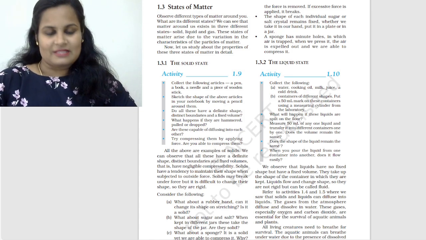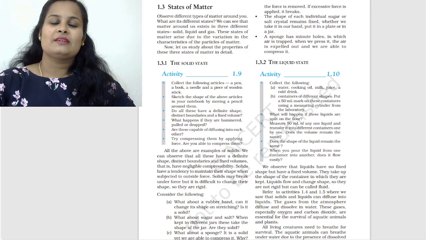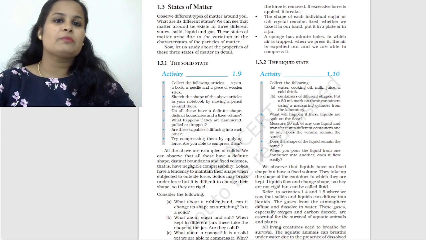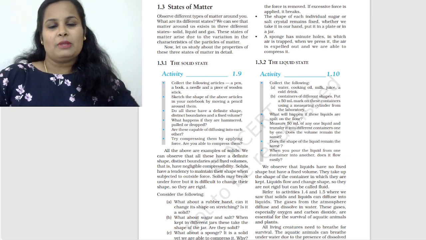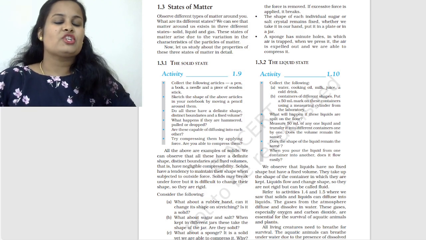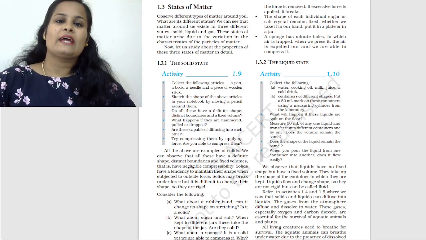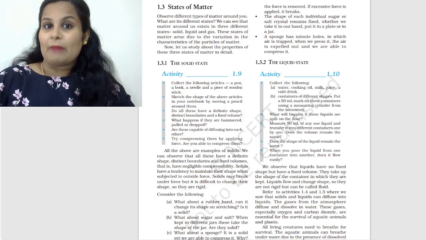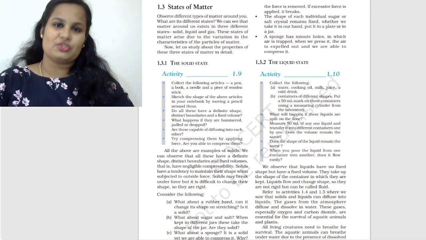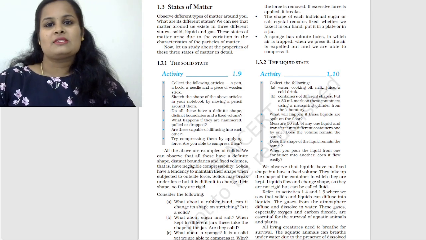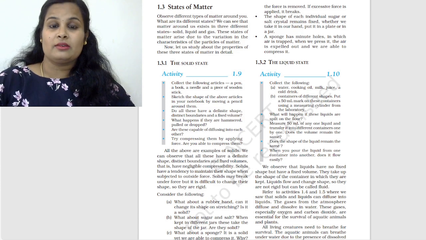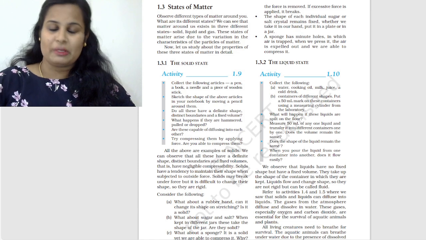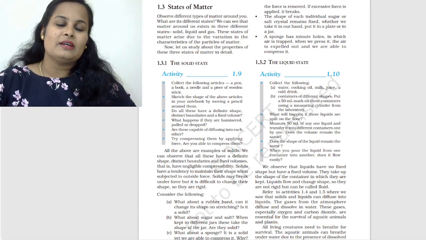So we have learned about matter. Matter is a substance which has its own mass, its own volume, and which can be perceived by our senses. For example, we can take the table, the chair, the air we breathe. All can be considered to be matter. Why? Because these have some sort of mass and volume, and occupy some space on their own, right? And emotions are something for which we cannot find the volume or mass, and which don't occupy any space, so they cannot be considered to be matter.